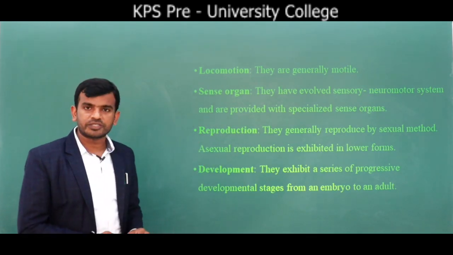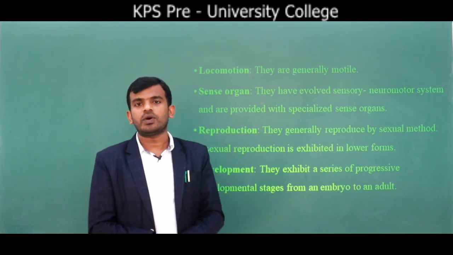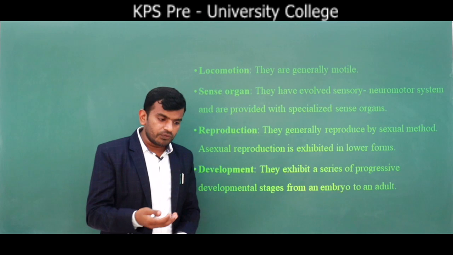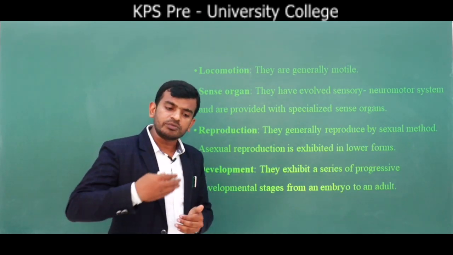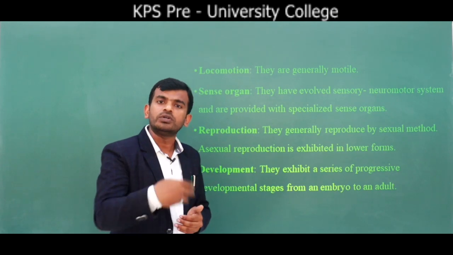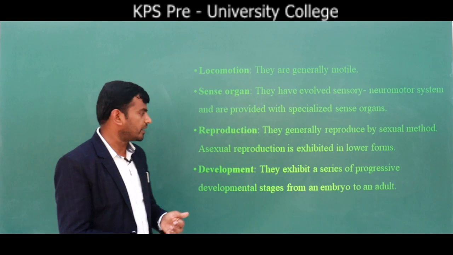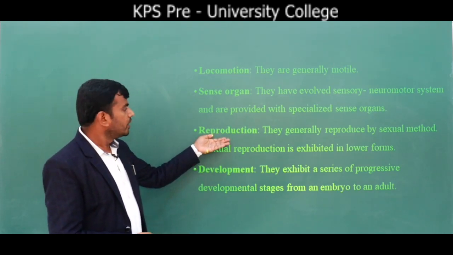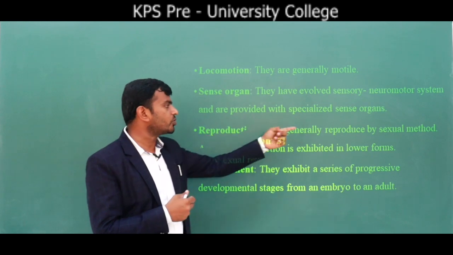The next one is reproduction. So what is reproduction? The ability to produce organisms is nothing but reproduction. In other words, we can say it is a physiological process during which an organism produces young ones of its own kind to continue the generation. You must have read this in the first or second chapter. In kingdom Animalia, sexual reproduction occurs.